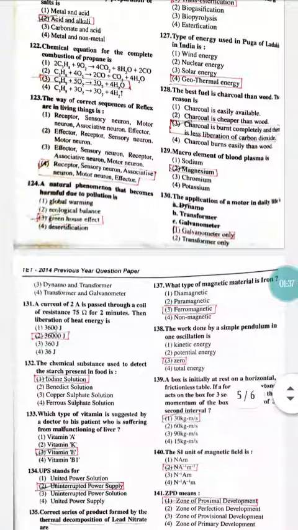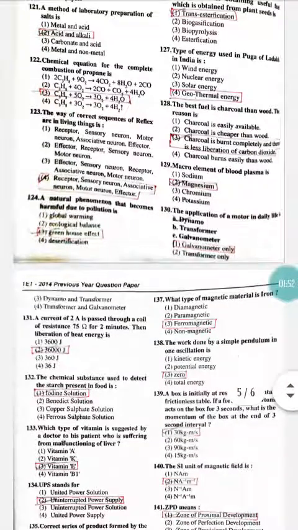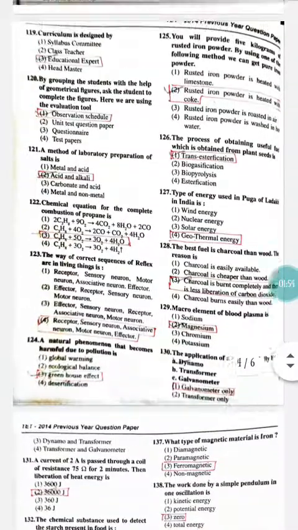See question number 124. A natural phenomenon that becomes harmful due to pollution is. As you all know, pollution is causing the greenhouse effect, which in turn is causing global warming. So here the most appropriate option is option number 3, that is greenhouse effect.